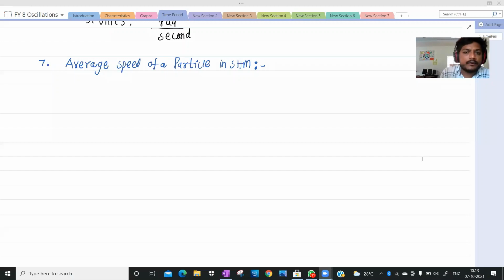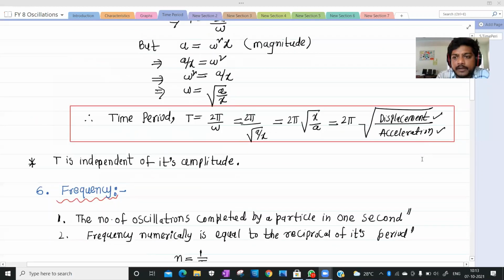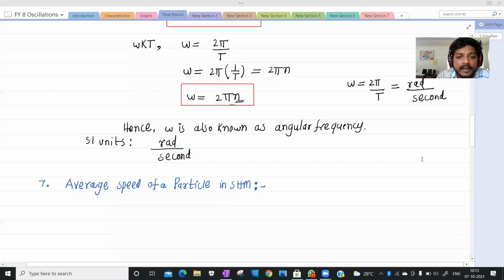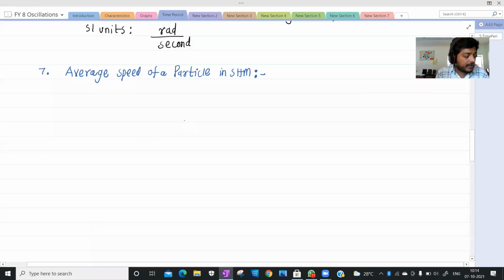Okay. Listen. So in the last class, we discussed what is time period and what is frequency, right? And we derived the expression for time period and frequency. Next one is the average speed of a particle executing simple harmonic motion.